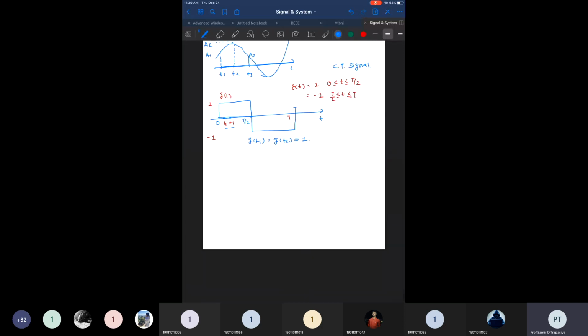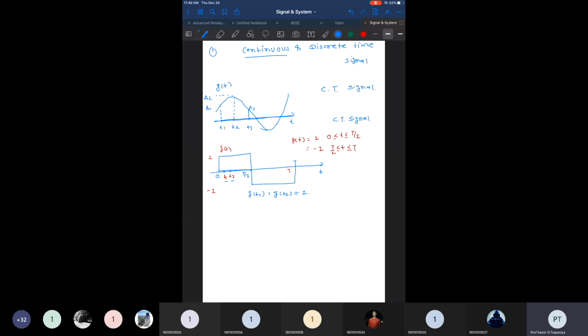Now, contrary to this, suppose I draw a sinusoidal signal, but it is sampled at some periodic intervals, like this. It is sampled only at particular intervals: 0, Ts, 2Ts, and so on.